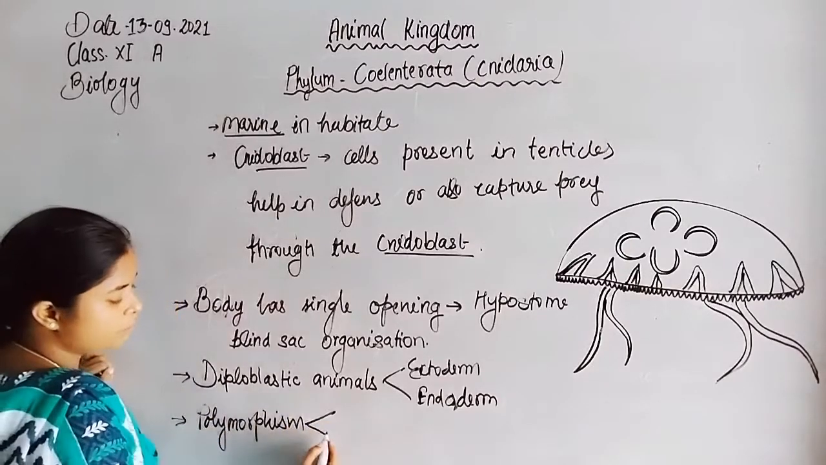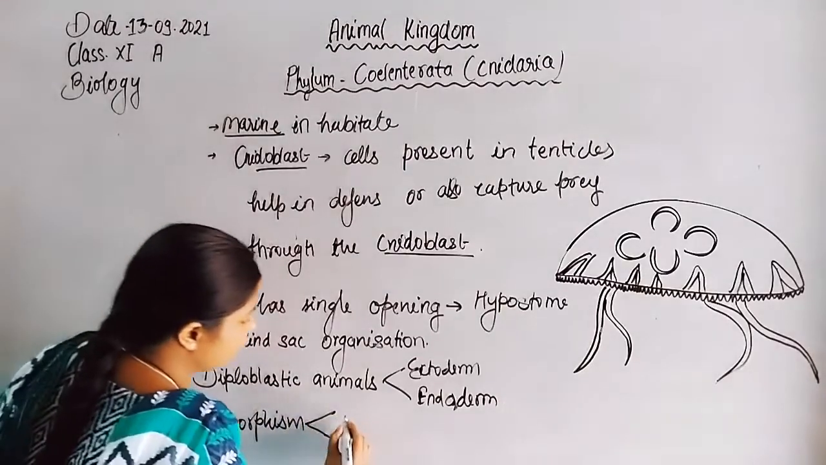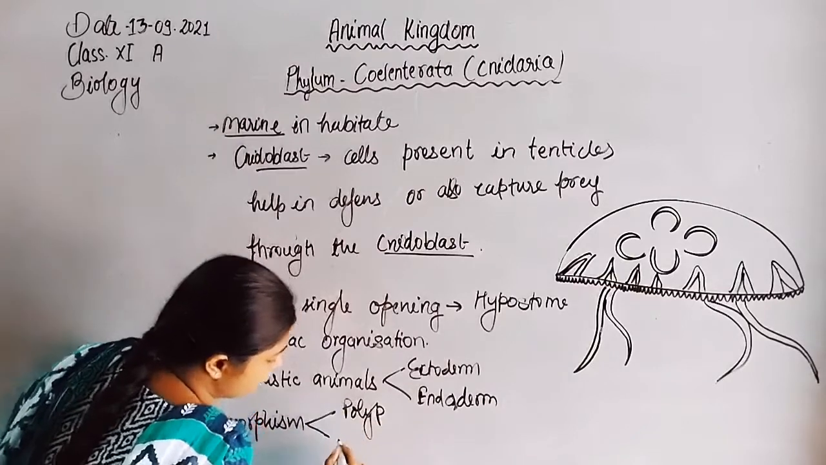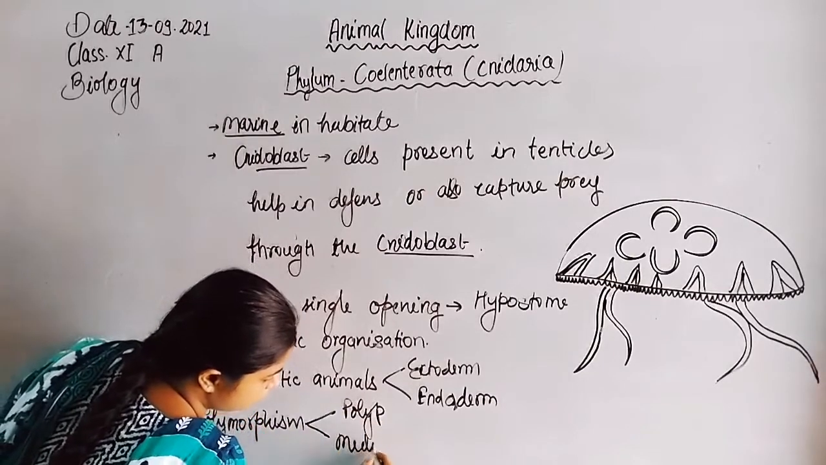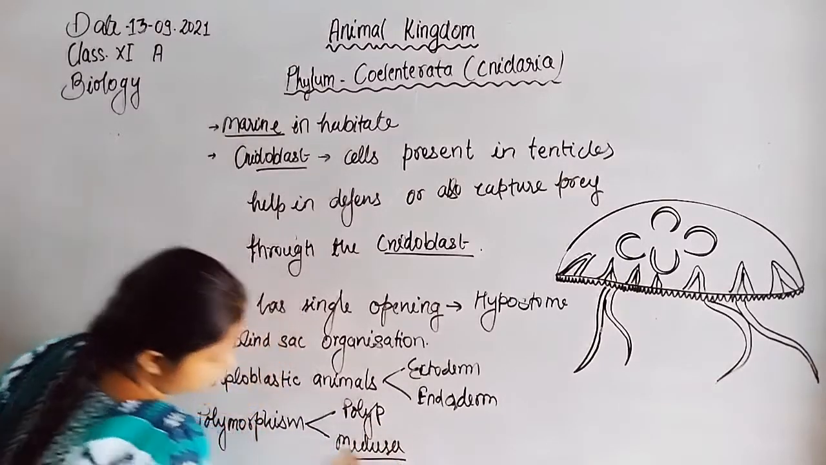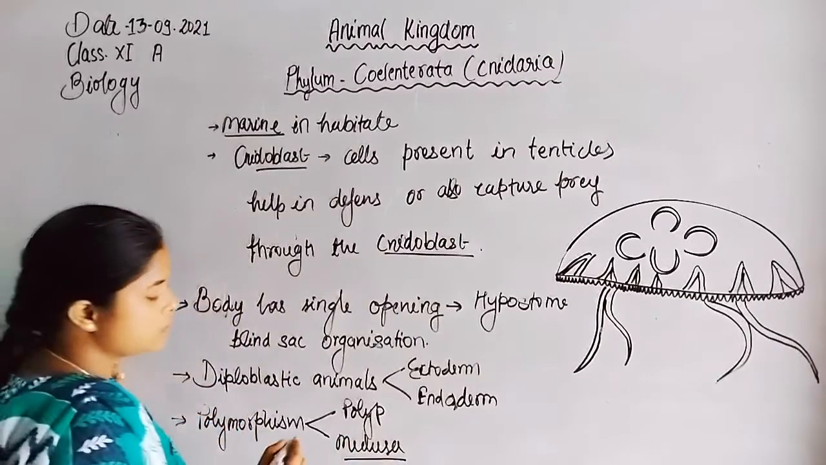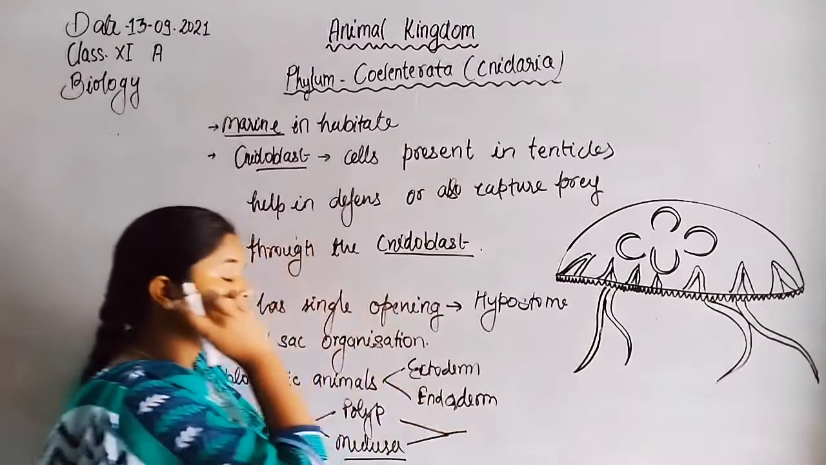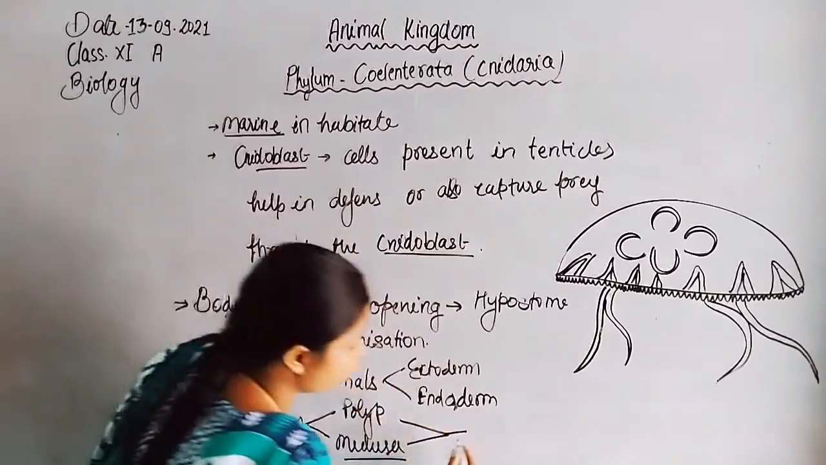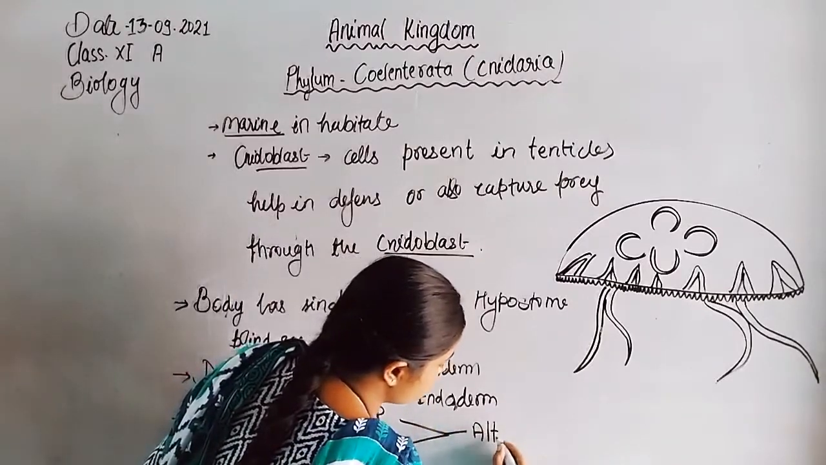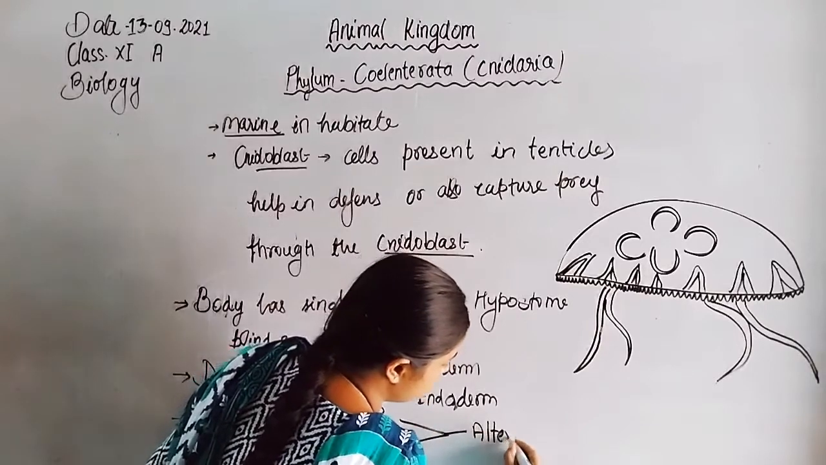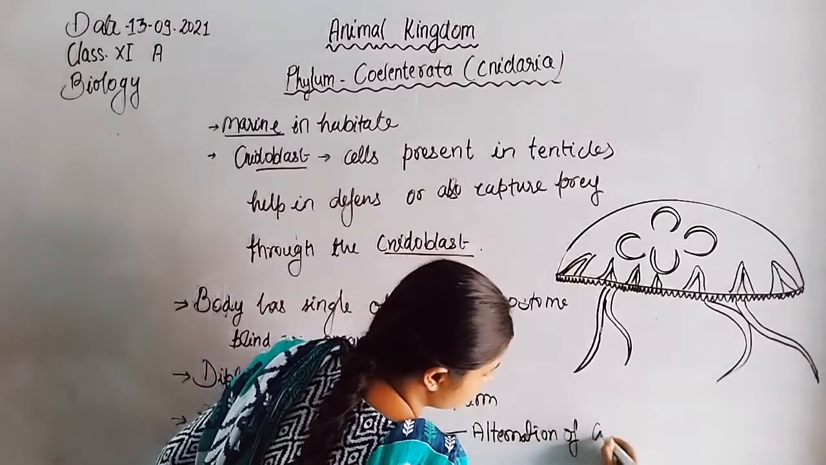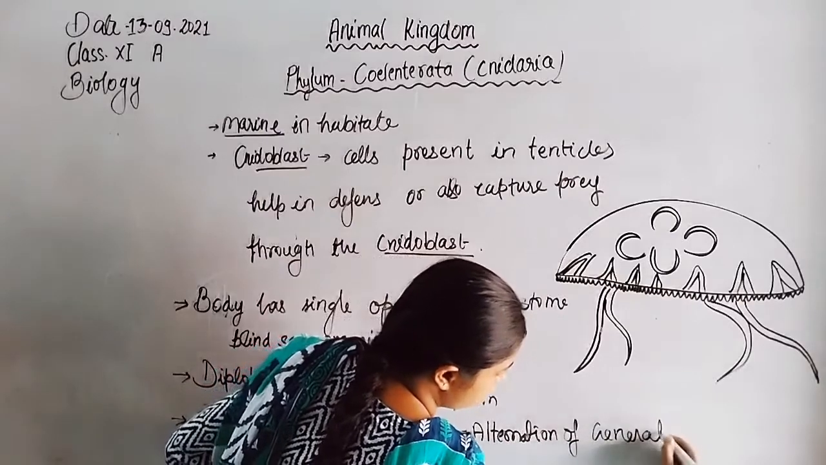Another feature, they show polymorphism. What is polymorphism? In their life cycle, two stages are present. One is polyp and the second one is medusa. Due to the presence of these two stages in an alternate manner, they are responsible for alternation of generation.